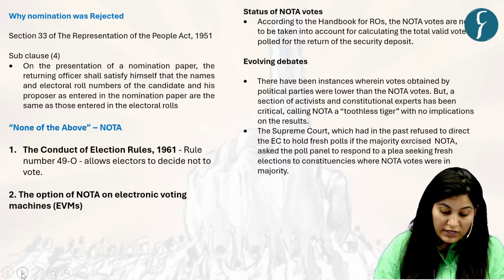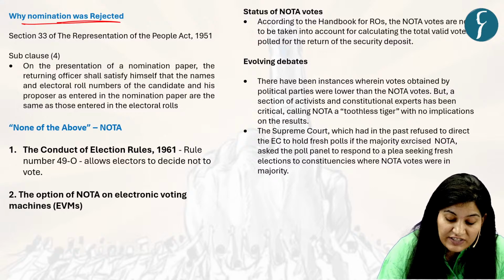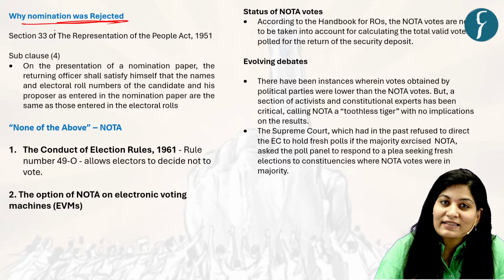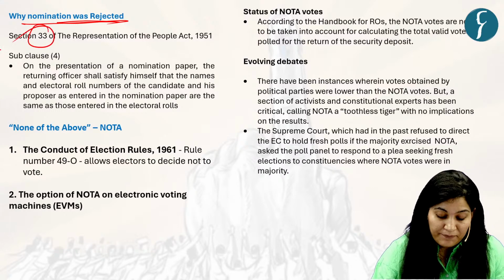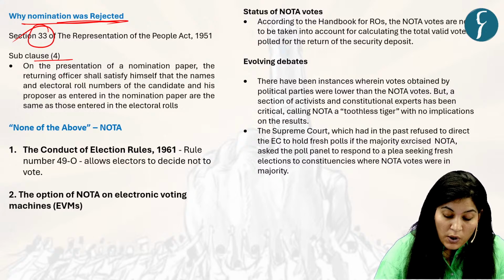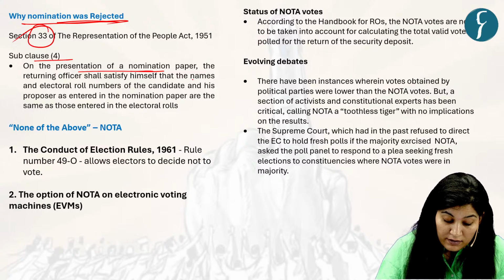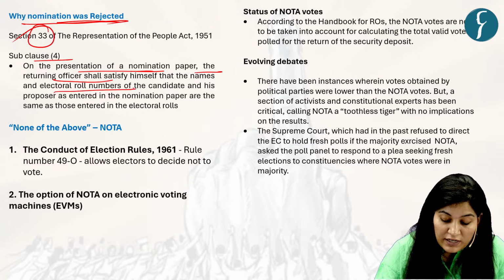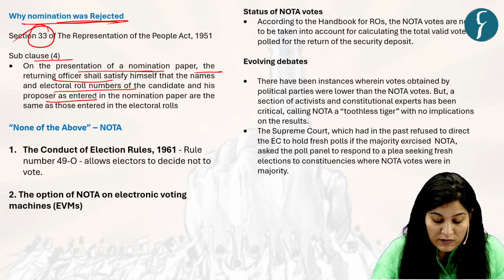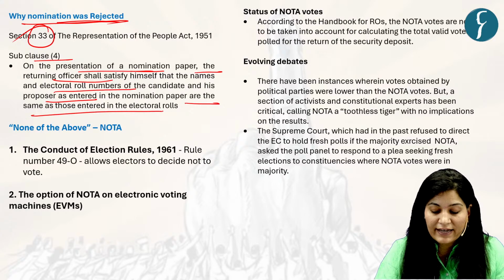Now the next question is, why was the nomination of the Congress candidate rejected? The answer lies in the same act, the 1951 RPA Act, section 33, sub-clause 4. On the presentation of a nomination paper, the returning officer shall satisfy himself that the names and the electoral roll numbers of the candidate and his proposer as entered in the nomination paper are the same as those entered in the electoral rolls.